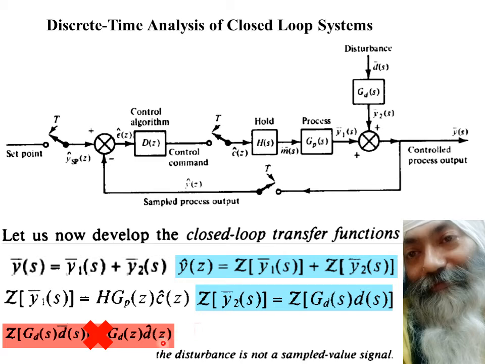I have given you the reason why not, because disturbance is nowhere getting sampled. Disturbance is just getting added to the process in the form of noise, as it is named. So once we do this substitution, we see how the equation becomes in the next slide.